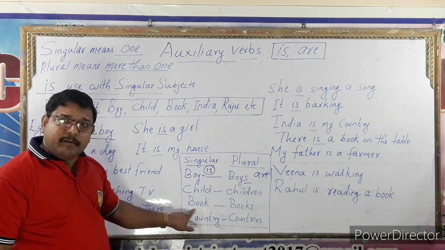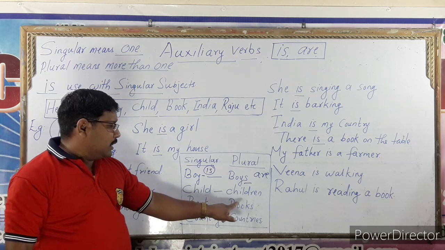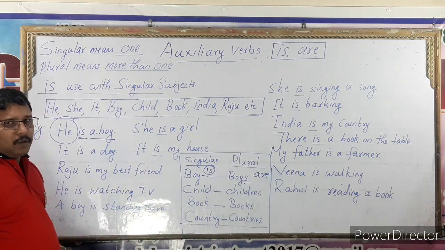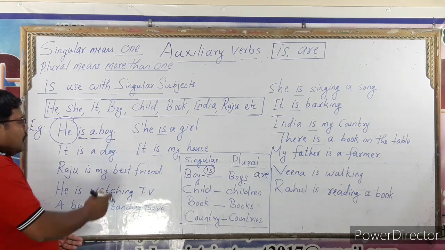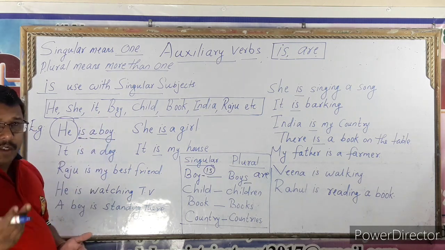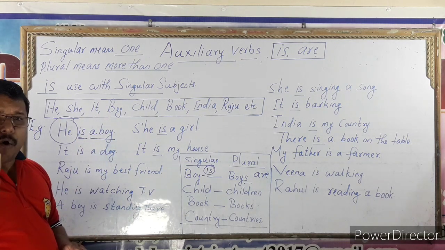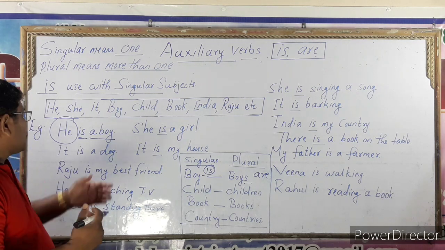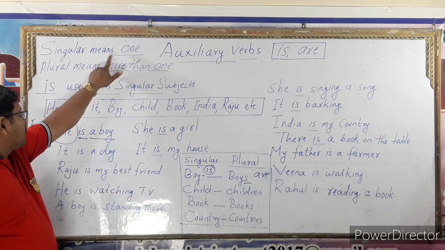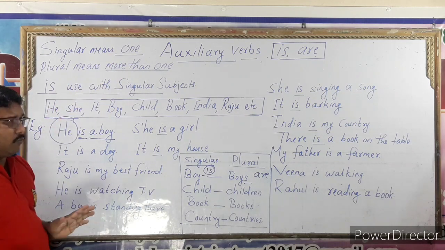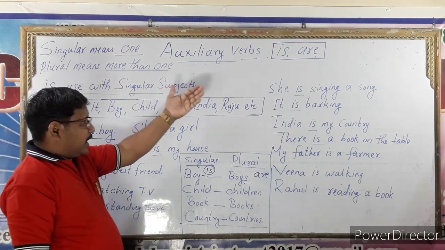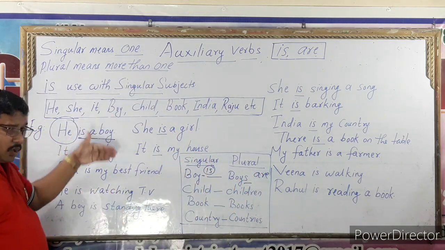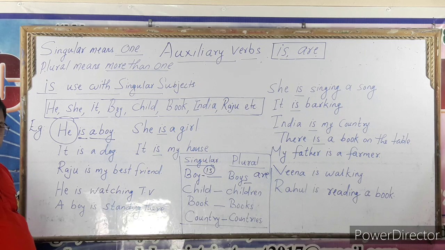There is a book on the table. There are books on the table. Try to understand: is is always used with a singular subject only. Once again, singular means one, plural means more than one. We are studying is and are; first we studied that is is always used with the singular.